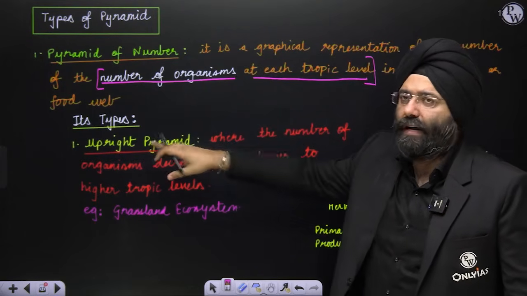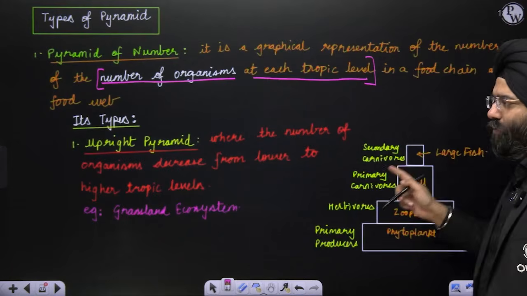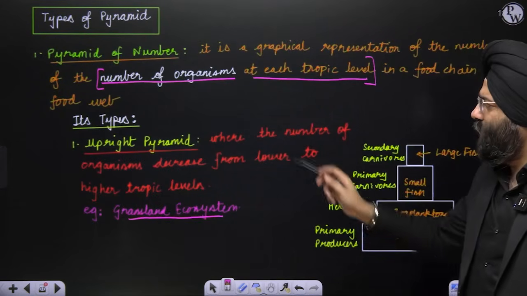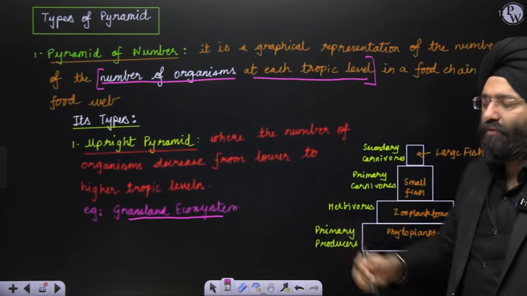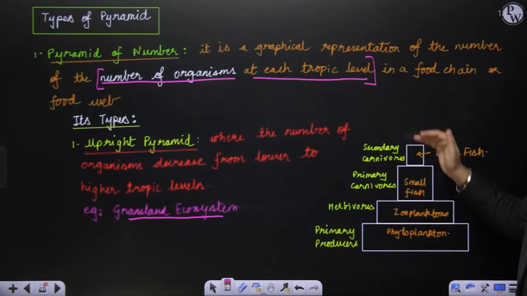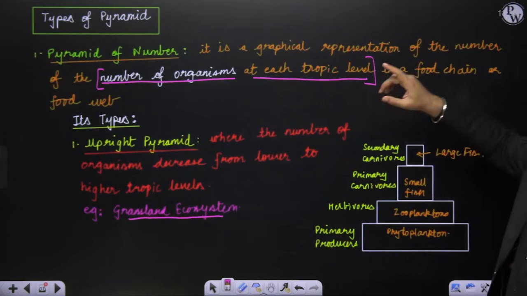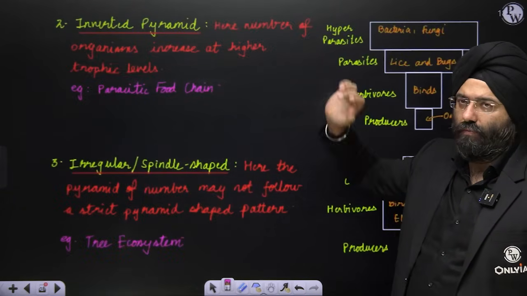First is the upright. In a way, this particular structure that I've explained to you is an example of the grassland ecosystem which we had just studied. Over here, the number of organisms decreases from the lower to the higher trophic level. So as you move to the higher trophic level, the number of organisms will decrease. So this is known as an upright pyramid. So pyramid of number can be upright and pyramid of number can be reverse also.